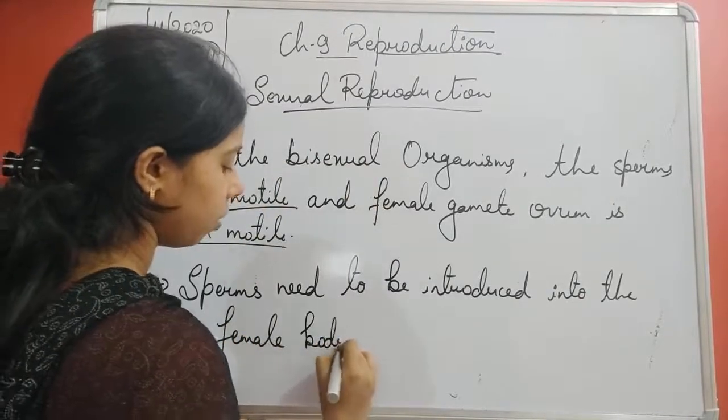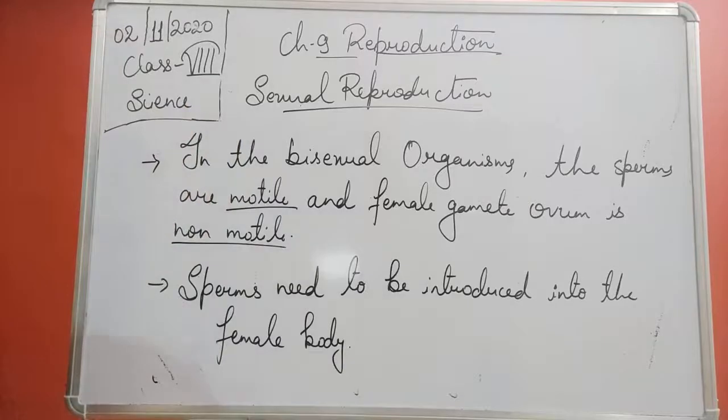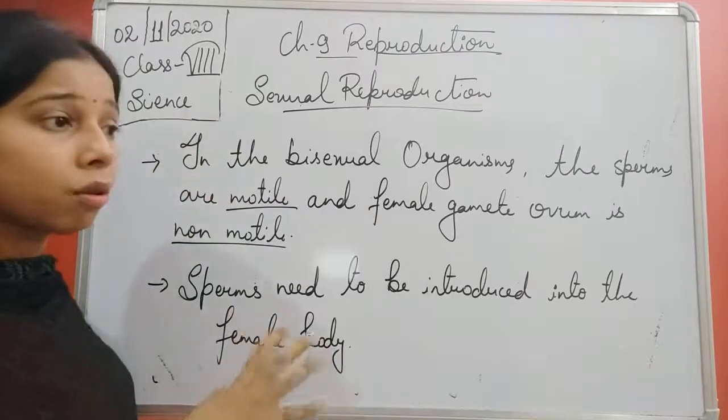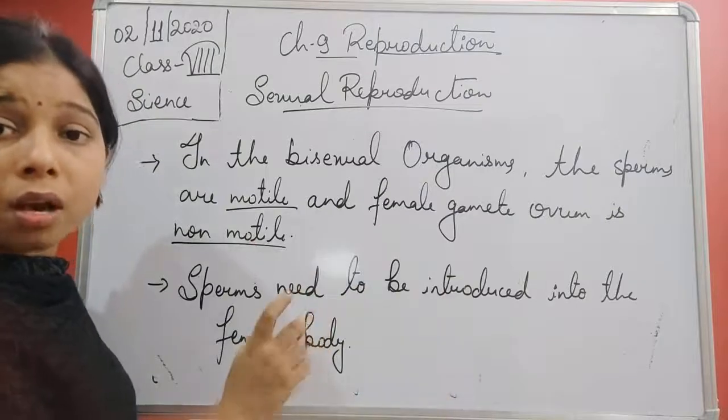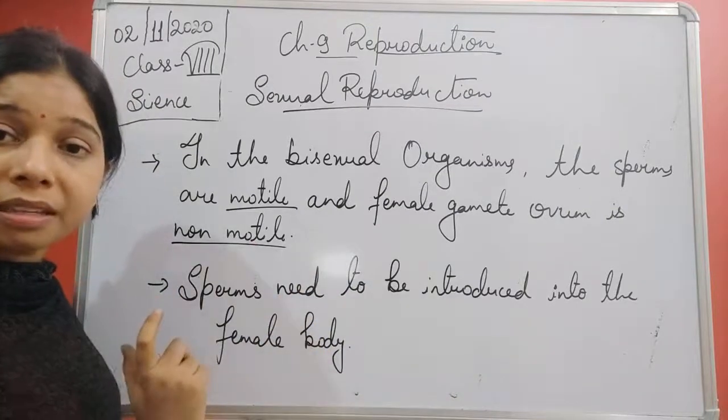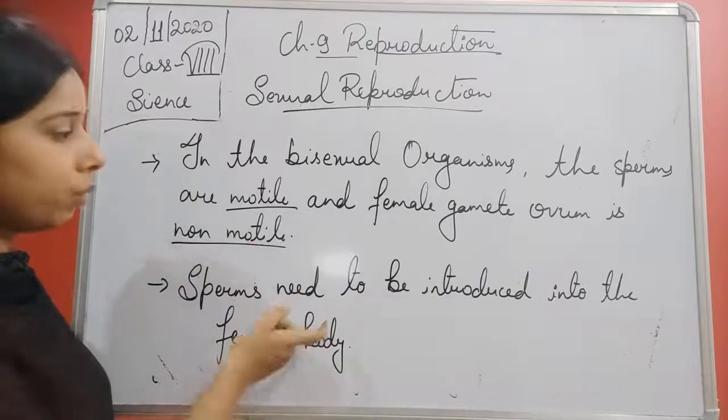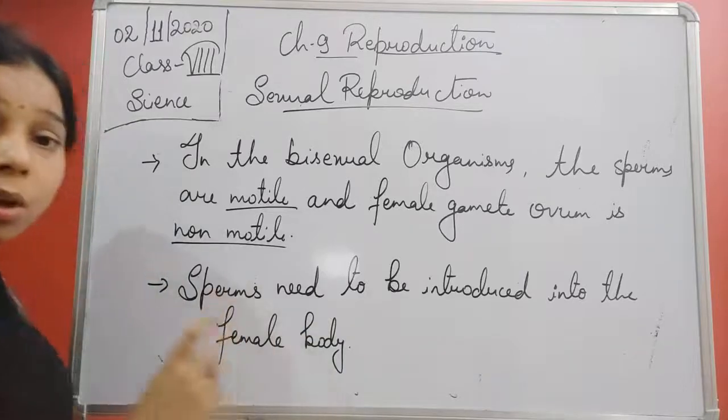Now the chances of the fusion are also less because one is motile, one is non-motile, student. So the number of the sperm released is more compared to that of the female gamete, that is the ovum.